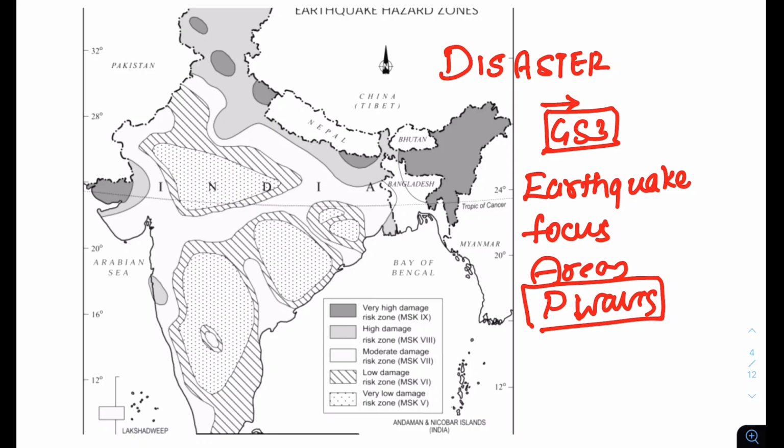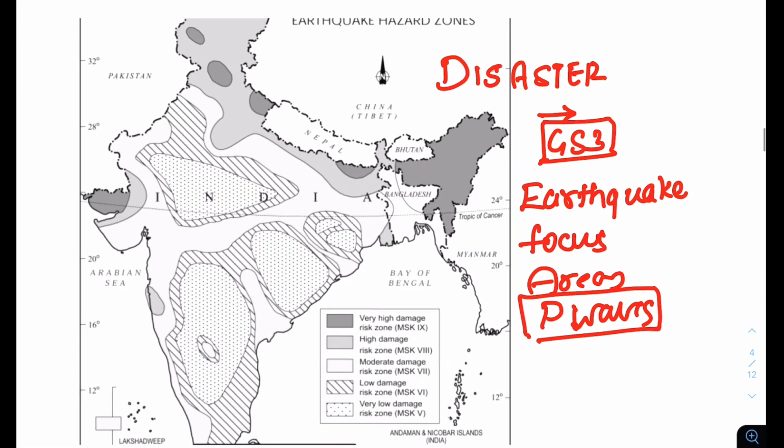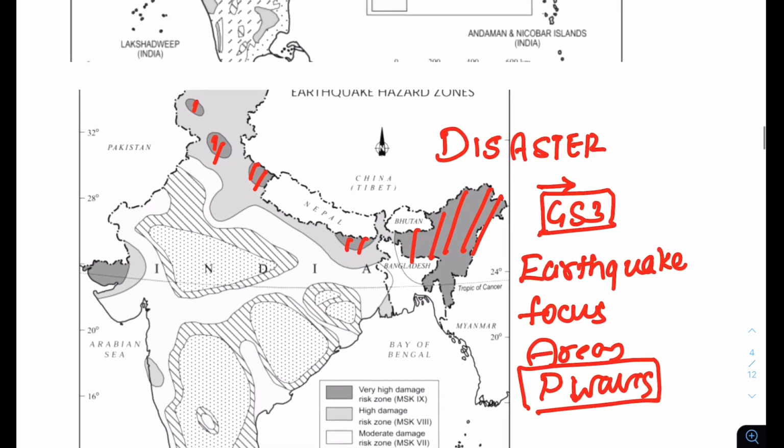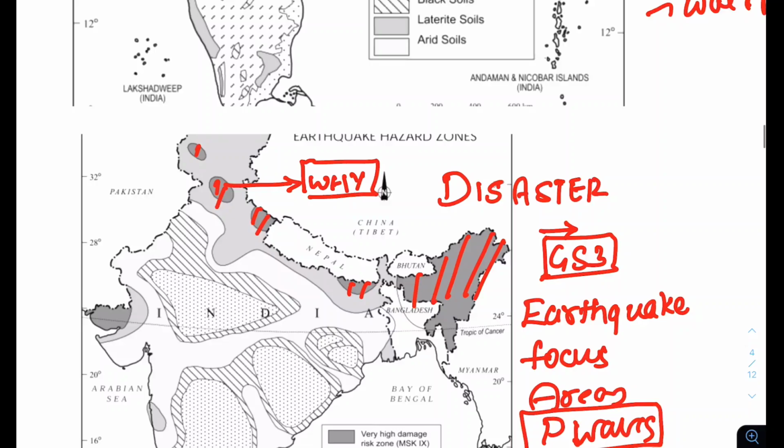that you immediately go for this map, and in this map look at the high-prone zones. These are the zones which are high earthquake prone zones. It is given here, so look at it. All these zones are there. Think about why. The question is about understanding the concept and the context, and hence you go for why, and you will understand that this is because it is in the plate margin. So what is plate margin? That is the point. What is plate margin? Plate tectonics. So think about all these things, understand them and read.